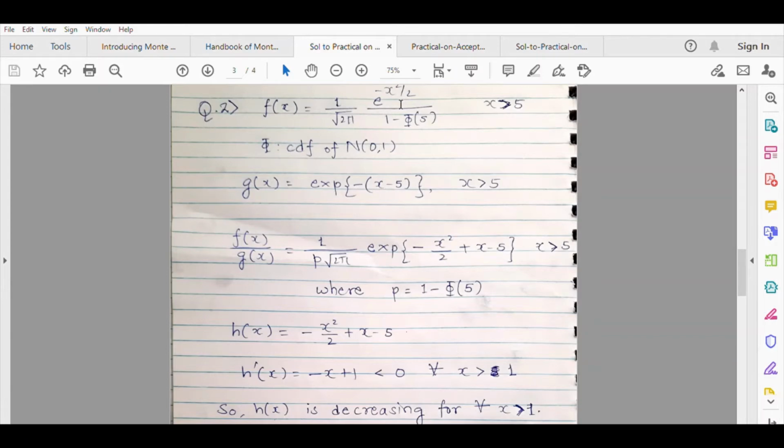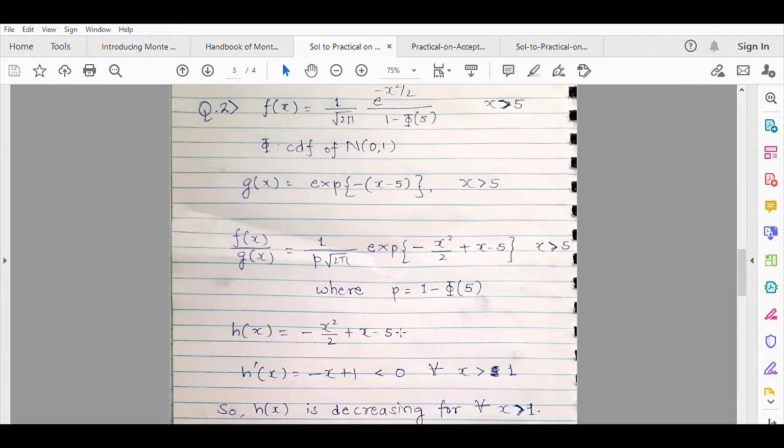So this 1 minus phi at 5, I am simply denoting by p. So the ratio will be like this, where the exponential term will be e raised to minus x square by 2 plus x minus 5. So this ratio is valid only when x is greater than 5. Otherwise the ratio cannot be defined. So now let us consider this exponent as hx. So this is minus x square by 2 plus x minus 5. Note that we are interested in the nature of this function only for the range x greater than 5. So we need not differentiate, we need not do much.